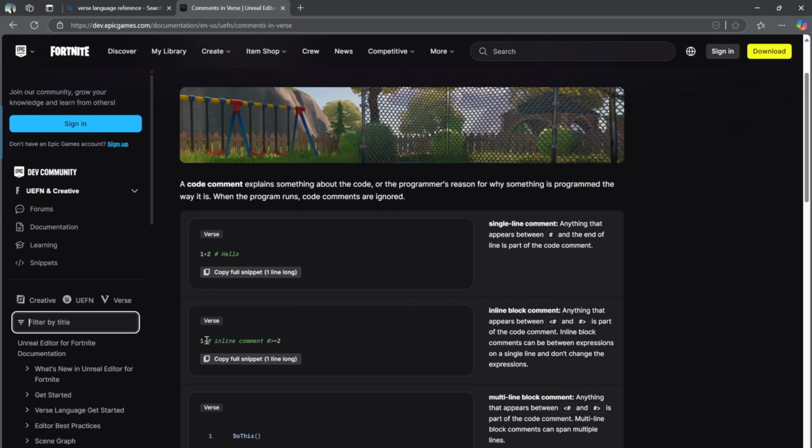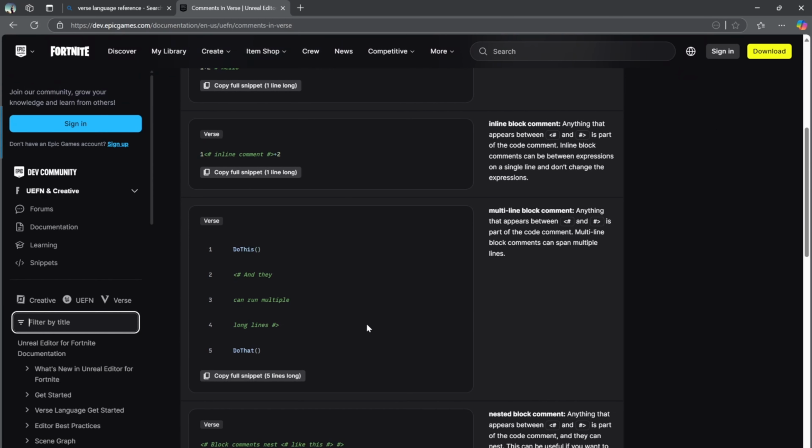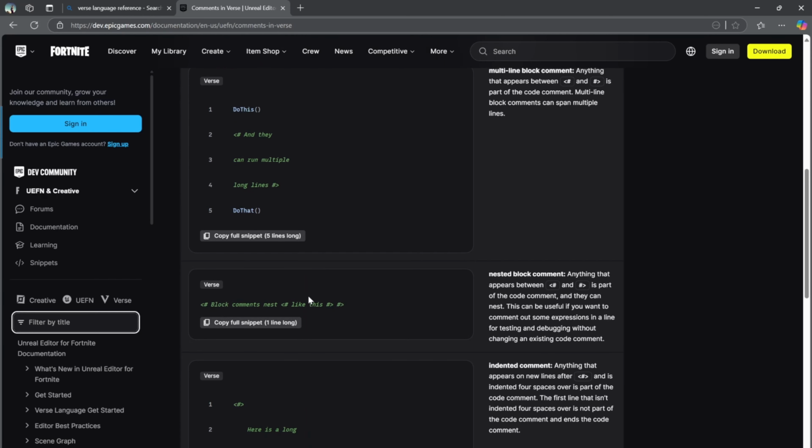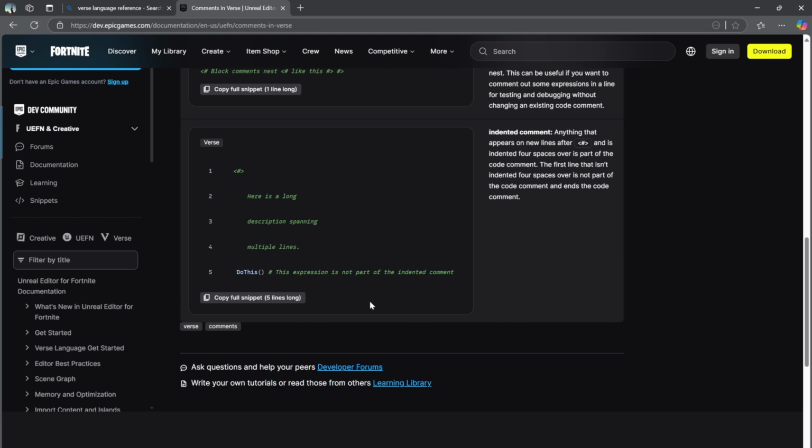There are also inline comments, which I haven't seen too much of, but they might be important: a less than sign, then a hashtag, then the comment, then a hashtag and a greater than sign. And then we have multi-line comments. You just break it up into multiple lines. I may not have to do an example of this, but just so you know, you can do that right there. You can do nested blocks, right? So it looks like if you just use the less than sign and the greater than sign, you're able to do a lot more with it, which is pretty cool.